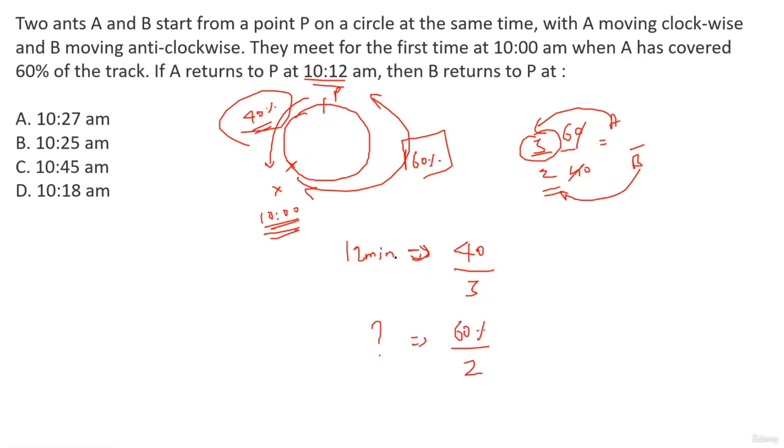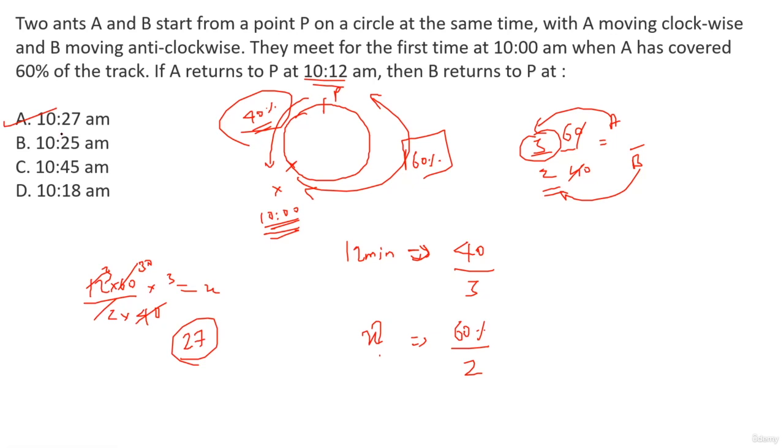ये कितना हो जाएगा? When you cross multiply, you can take it as X. Okay, so 12 into 60/2 into 40/3. It's the value of X. So 4 1s are 4, 3 3s are 9... This comes out to be 27, right? So after 27 minutes from 10, B will reach the point P. Answer is 10:27. All right. That's how you can solve the question.